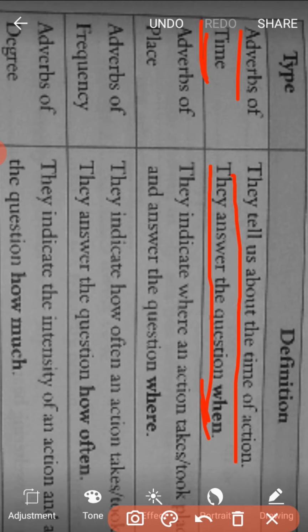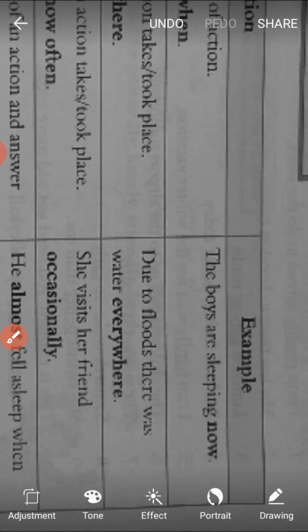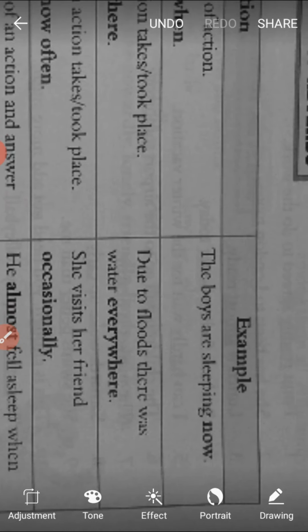It means an adverb of time tells us about the time of action, when does it take place.